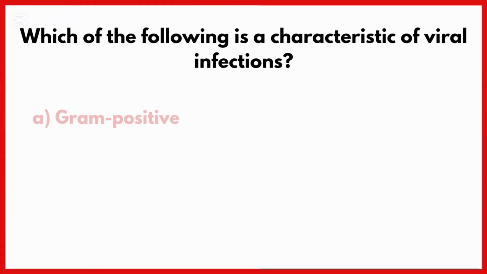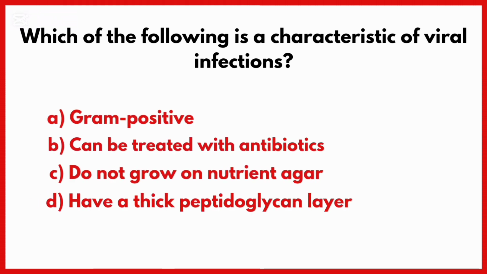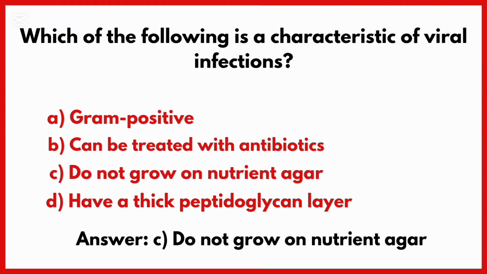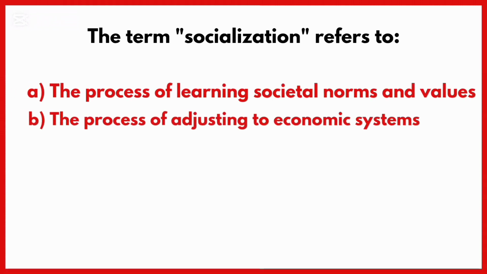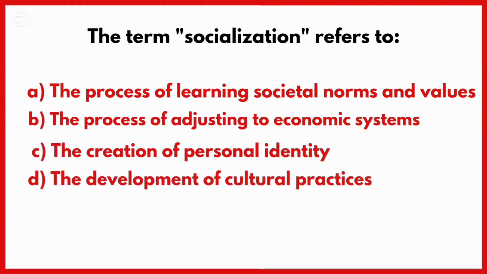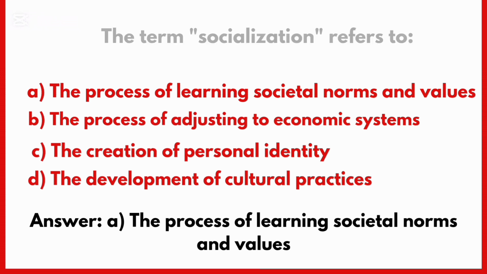Which of the following is a characteristic of viral infections? Correct answer is option C, don't grow on nutrient agar. The term socialization refers to. Correct answer is option A, the process of learning societal norms and values.